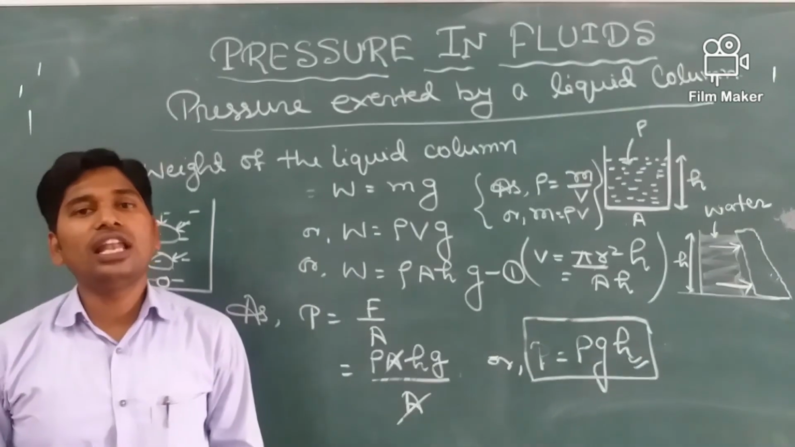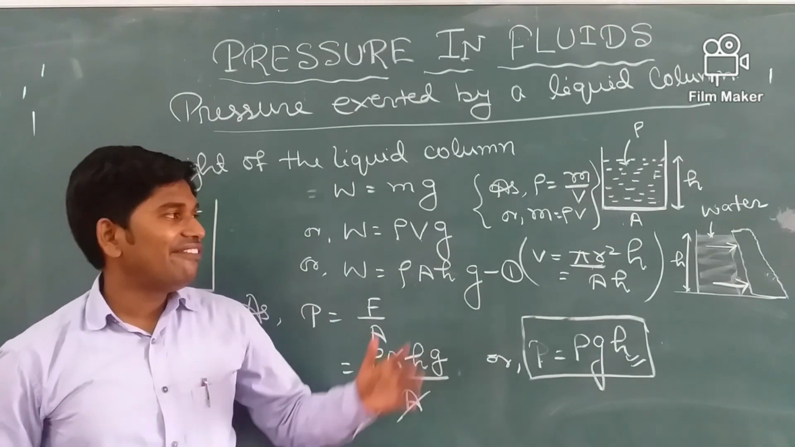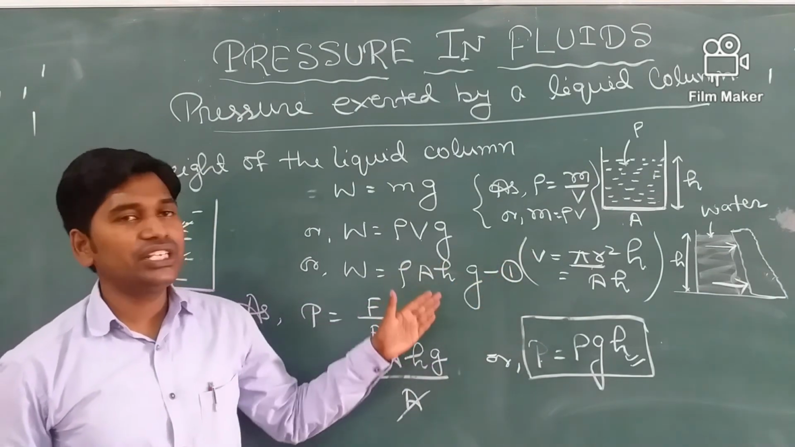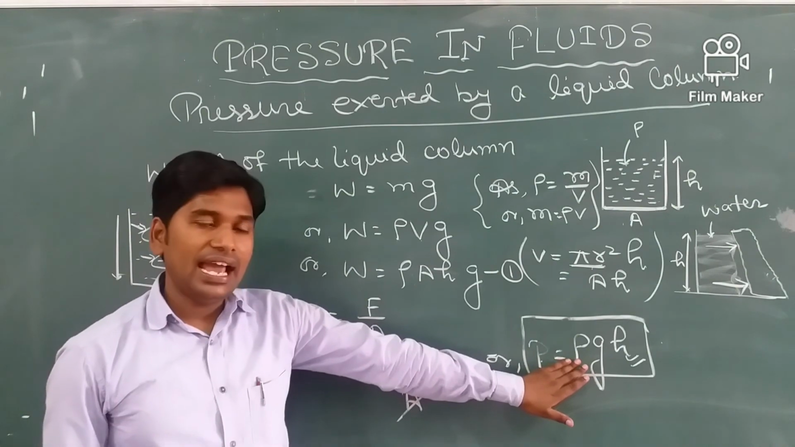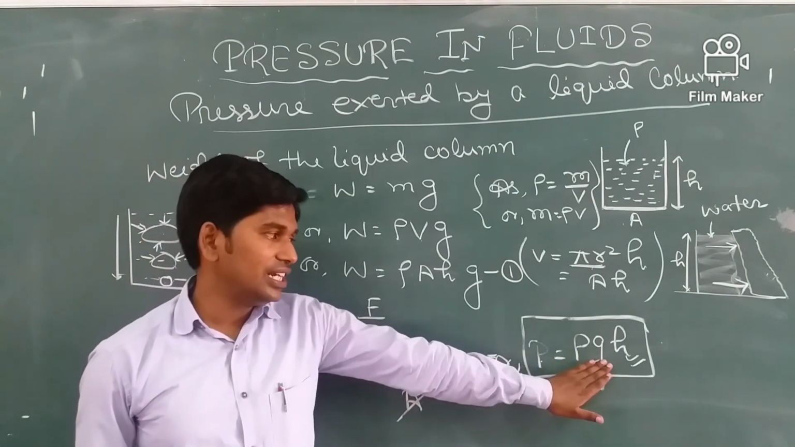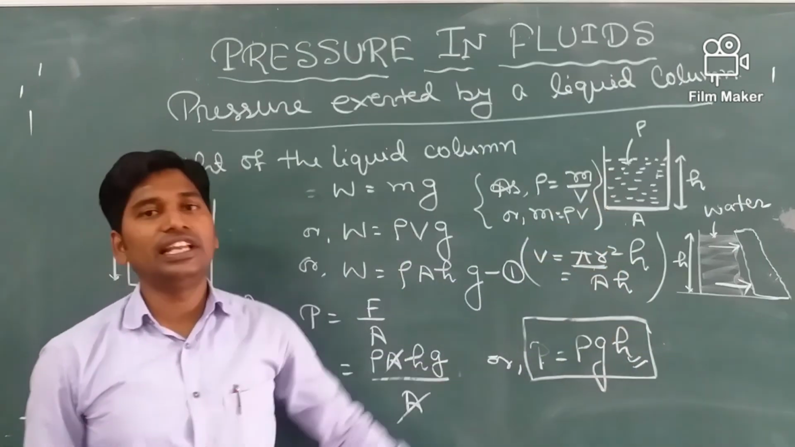So this is all about pressure in fluid and the factors on which the pressure depends. So three factors: density, acceleration due to gravity, and height of the free surface of the liquid.